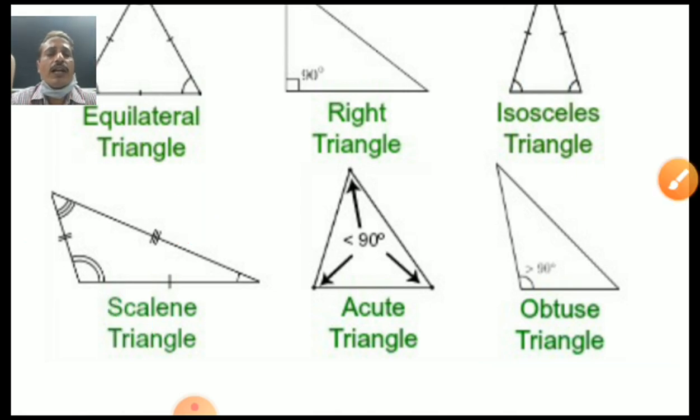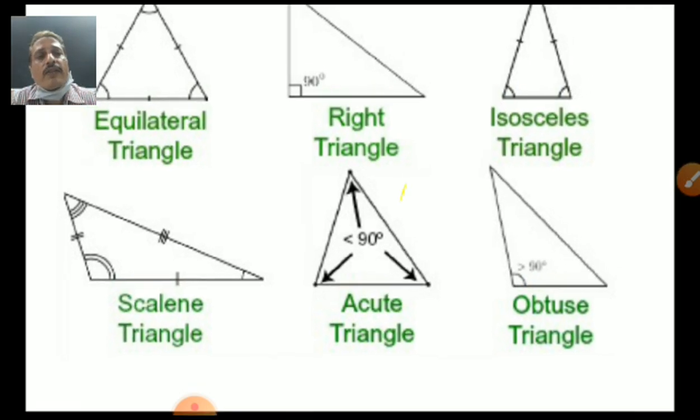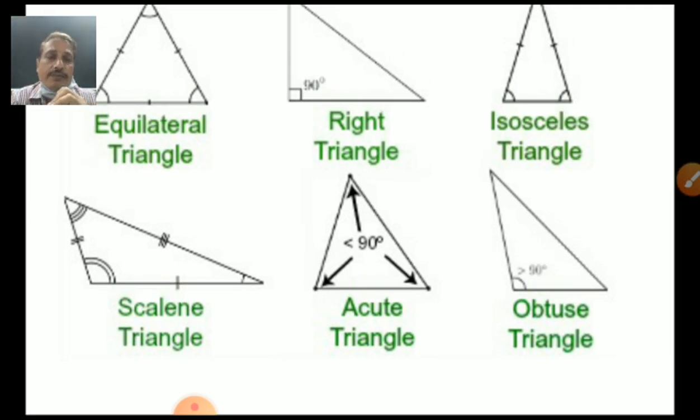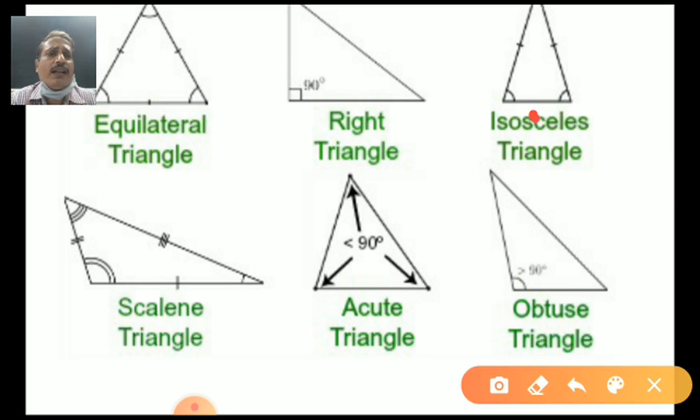What about an acute triangle? All three angles are acute, below 90 degrees. And what about an obtuse angle triangle? One angle should be obtuse, more than 90 degrees. And you have all six kinds of triangles on your screen. These 1, 2 and 3 are according to sides.